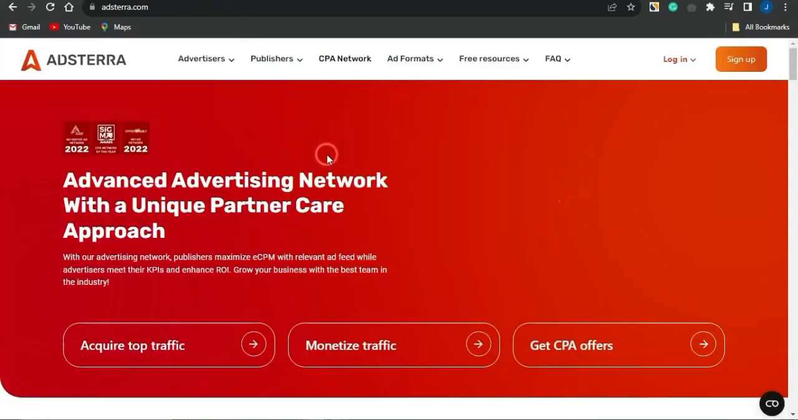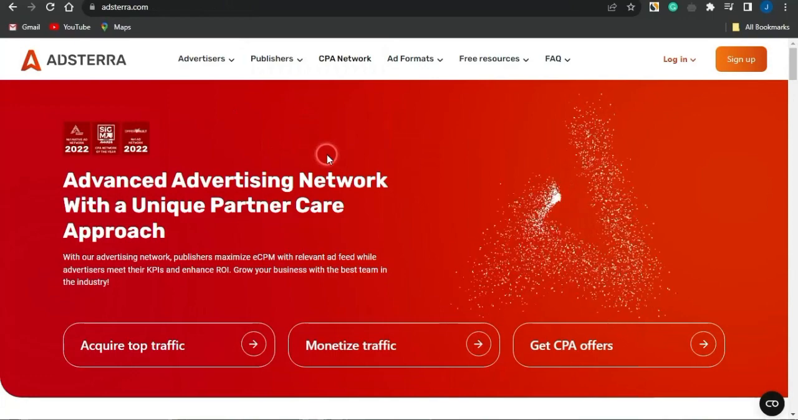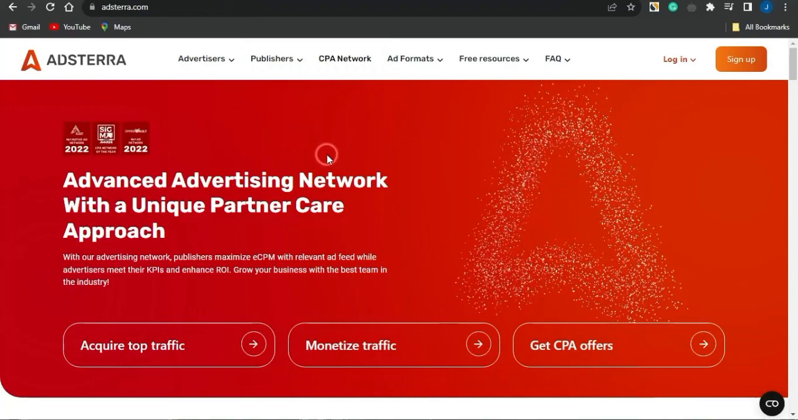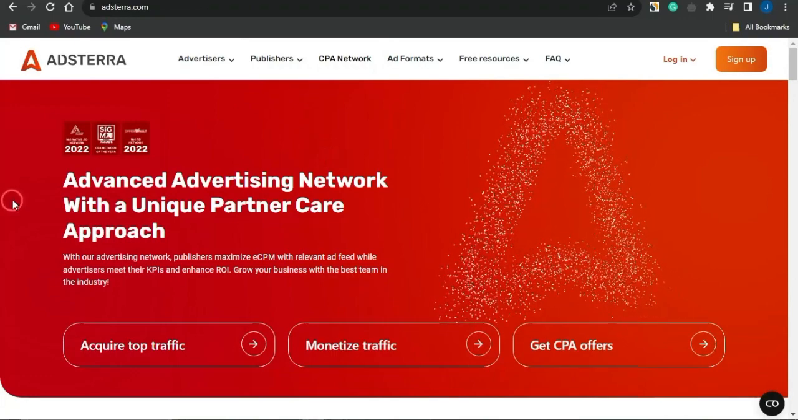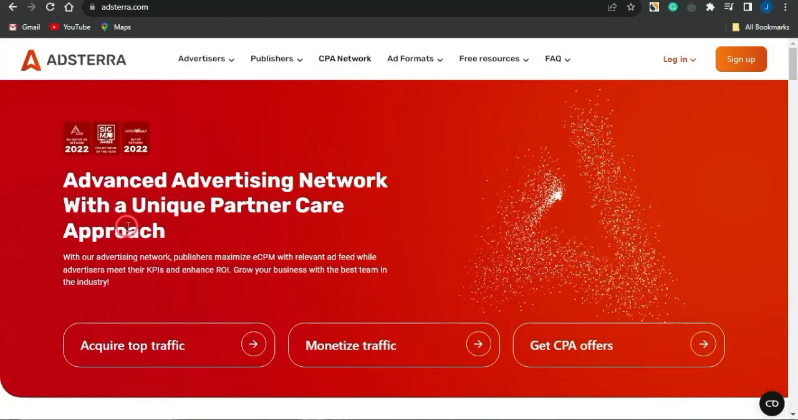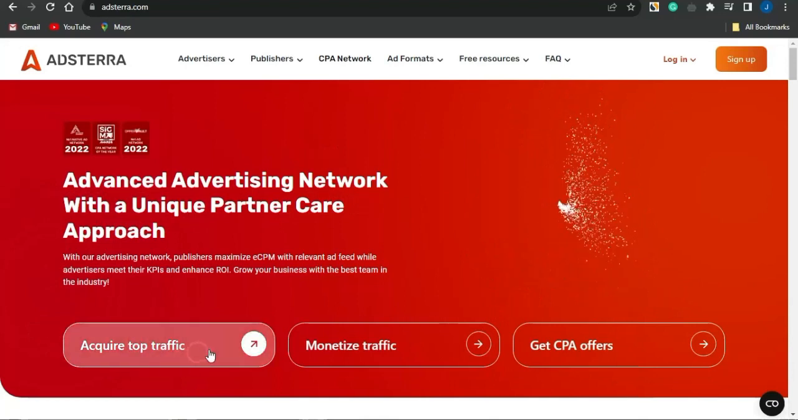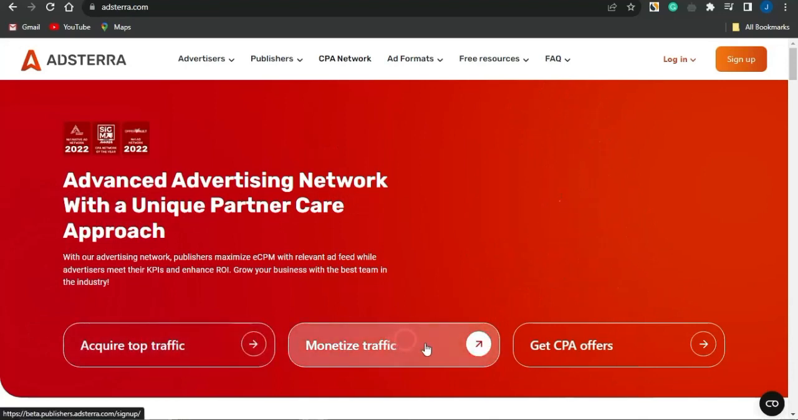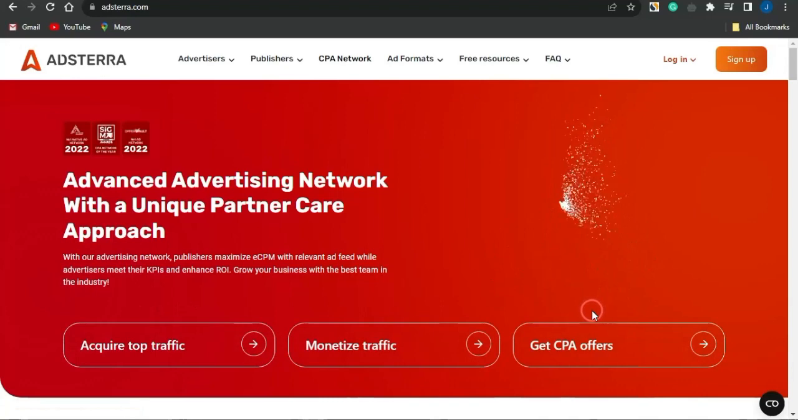So basically what you want to do first of all is to come onto this platform called adsterra.com and create a simple account on this platform. And you will find out that Adsterra is an advanced advertising network with a unique partner care approach where you can acquire top traffic, monetize your traffic, or get CPA marketing offers to promote.